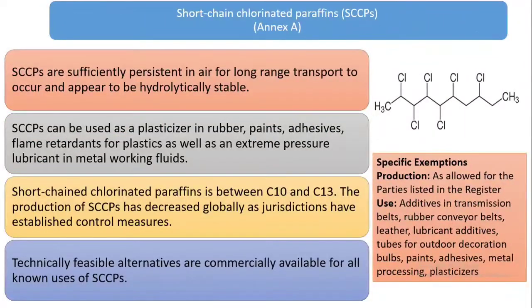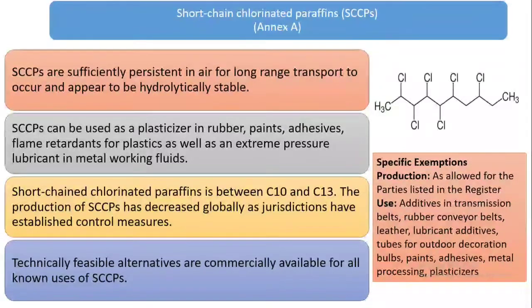Now, short chain chlorinated paraffins. These are sufficiently persistent in air for long range transport to occur and appear to be hydrolytically stable. They can be used as plasticizers in rubber, paints, adhesives, and flame retardants. Short chain chlorinated paraffin is between C10 and C13.